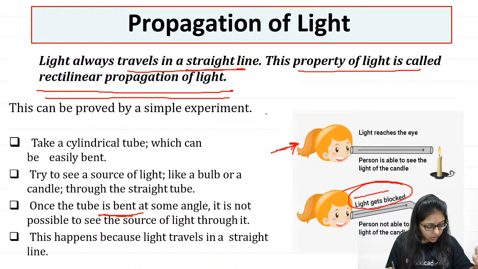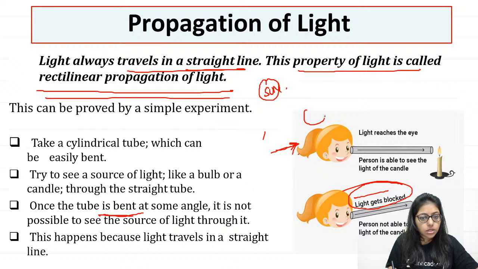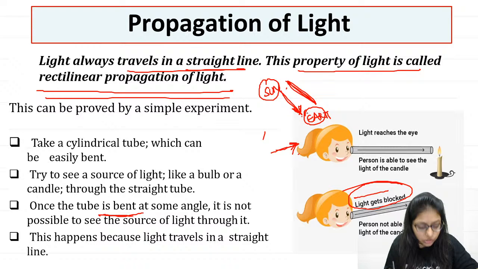So very good. Satish is writing that the bouncing of light is called reflection, right? Perfect. And does light travel through a medium? No, Kamakshi, it doesn't need to. Yes, it travels through a medium also. It travels through water and all, but it is not necessary that it requires a medium, because when light comes from the sun to us on earth, there is complete vacuum in the space and light travels. So it does not require any medium to travel. If it is there, fine. If it is not there, then also light will travel. I hope you are clear.